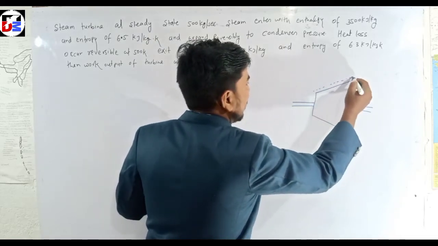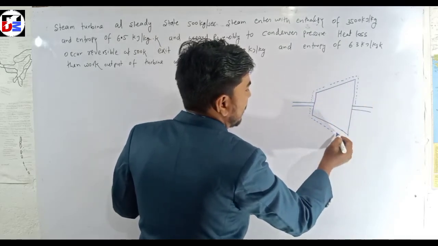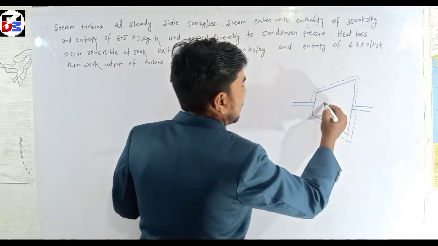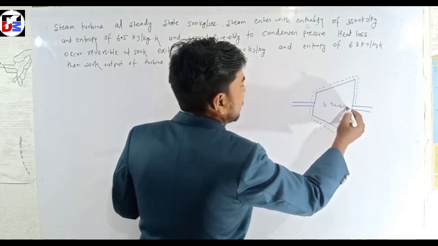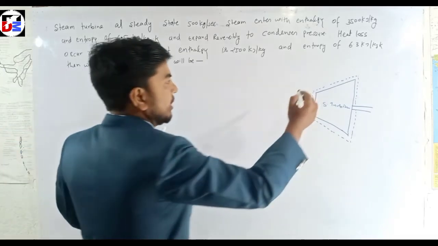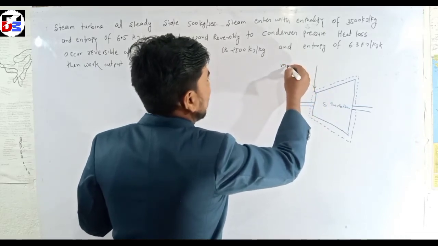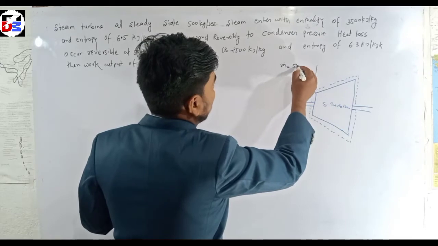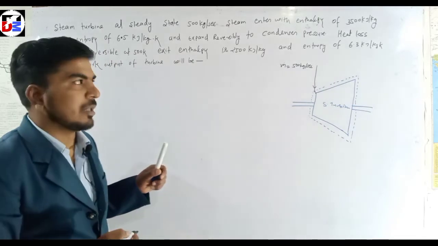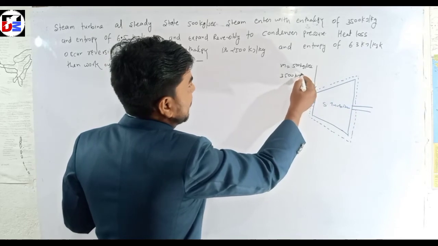That means here we make a control volume. This is the control volume, and this is the control surface. This is the steam turbine. Now the entry conditions are given, that is, steam enters, the mass flow m is given as 500 kg per second, and the enthalpy of steam at the entry is given as 3500 kilojoule per kg.